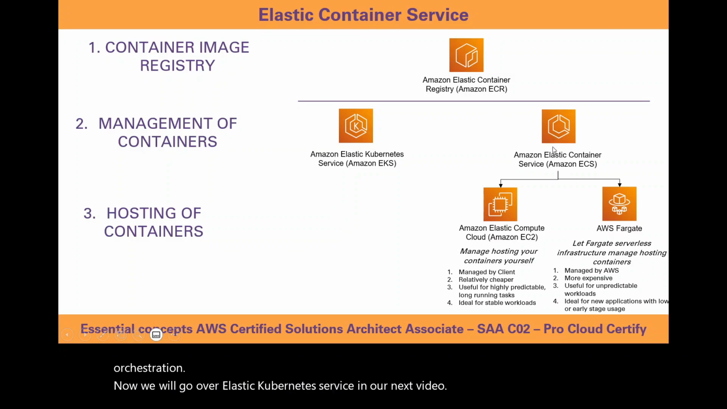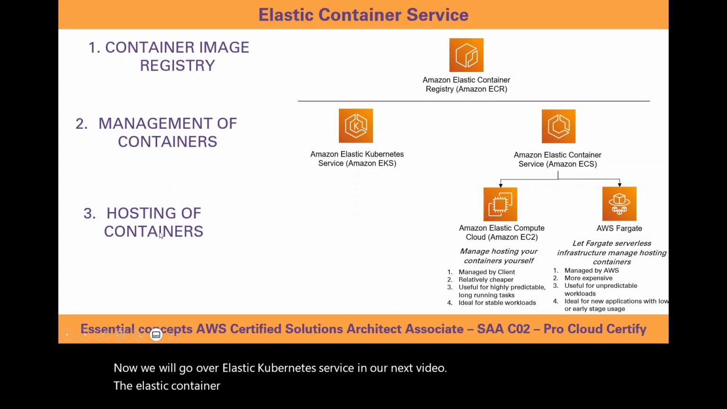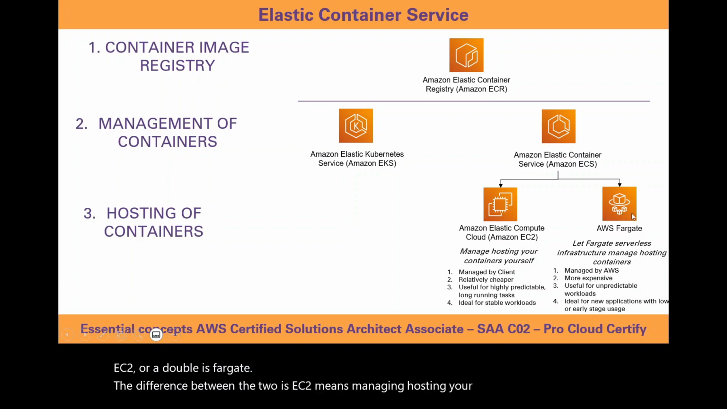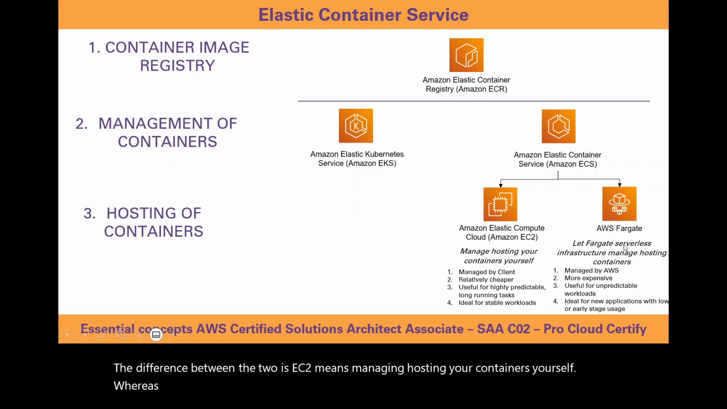The Elastic Container Service can then be hosted either using Elastic Compute Cloud, or EC2, or AWS Fargate. The difference between the two is EC2 means managing hosting of your containers yourself, whereas with Fargate, you let the Fargate serverless infrastructure manage hosting of the containers.